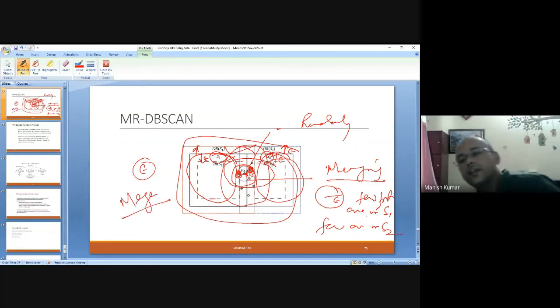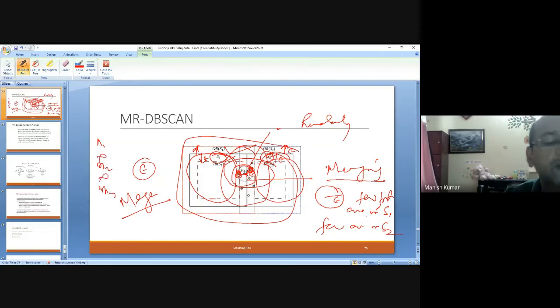So you have to investigate each cluster in combination with each of the clusters of all the data nodes. If it is N1, N2 and N3, then these combinations will be investigated, and decisions on merging or not merging can be taken with the help of this concept. So you'll generate the global cluster out of it. That is what MR-DBSCAN talks about. So this is what MR is.